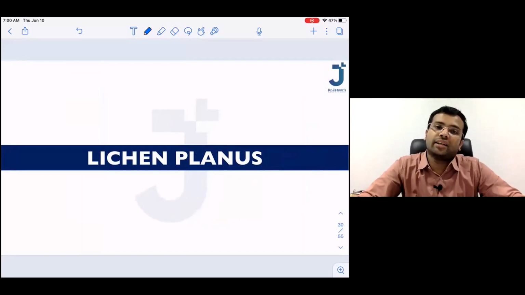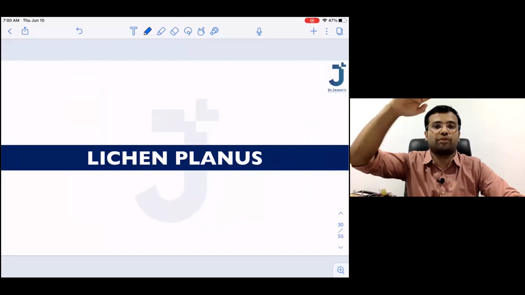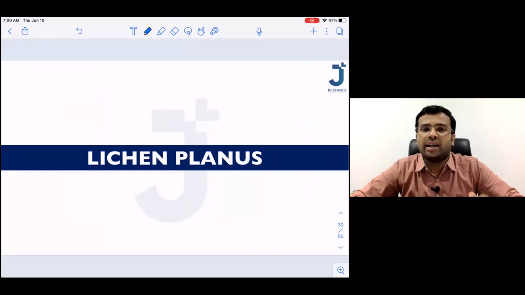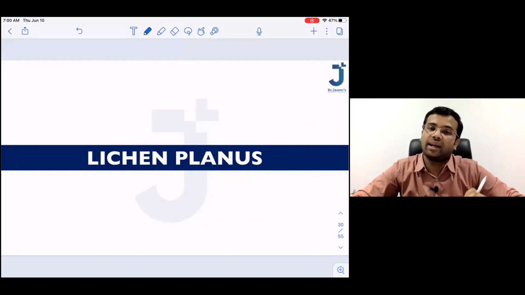Lichen planus is again a chronic disease, but the good thing about lichen planus is this is a papulosquamous disease which may show spontaneous resolution within about 6 months or maybe in 1 year. Because earlier when I was discussing psoriasis, I said there is always a flare and a remission, flare and a remission. And pityriasis rosea was self-limiting. It was going away within 4 to 6 weeks. Lichen planus can have a spontaneous remission. We will see what are the important things in lichen planus.